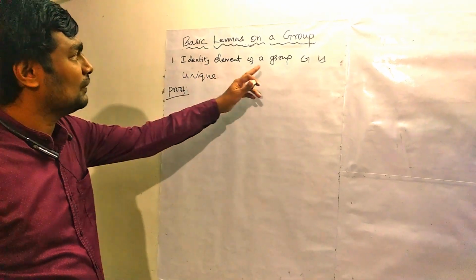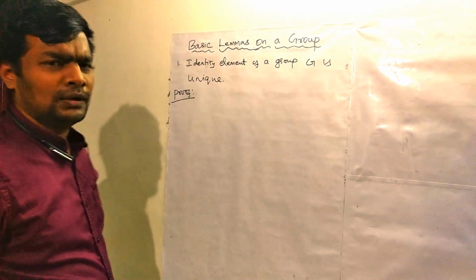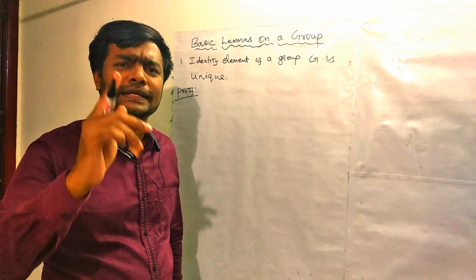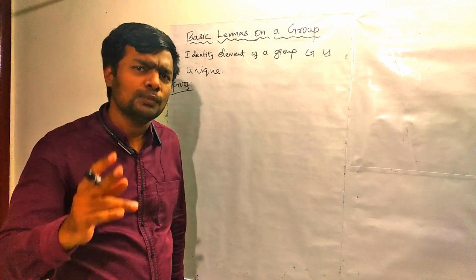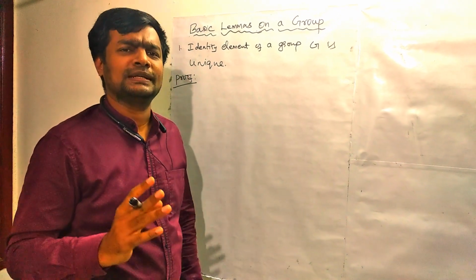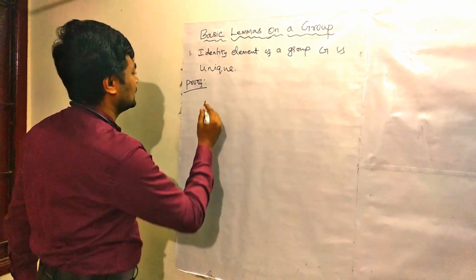The identity element of a group G is unique. We know very well that in every group there is one identity element. In this lemma, we are going to prove that it is exactly only one identity element. Let's check it. Let us consider the contradiction.